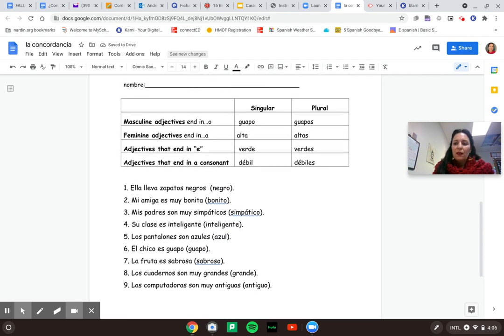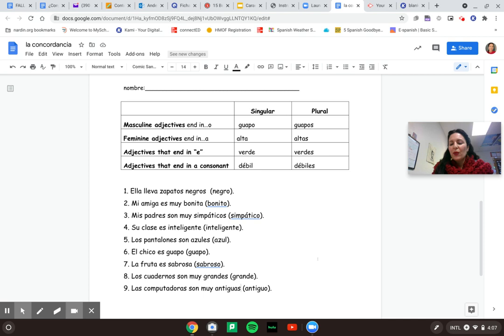So that's a little brief introduction to noun adjective agreement, in number and gender. You want to make sure that you're looking at the noun. You need to know, is it feminine? Is it masculine? Is it singular? Is it plural? And then you can decide what to do with your adjectives. Remember, how many forms are there with an adjective that ends in an O? How many possible forms? There should be 4. So for example, with bonito, you have bonito, masculine singular, bonitos, masculine plural, bonita, feminine singular, or bonitas.